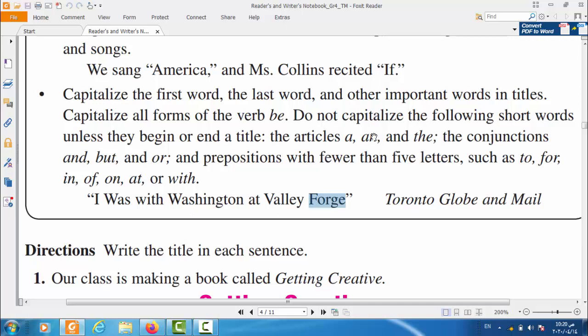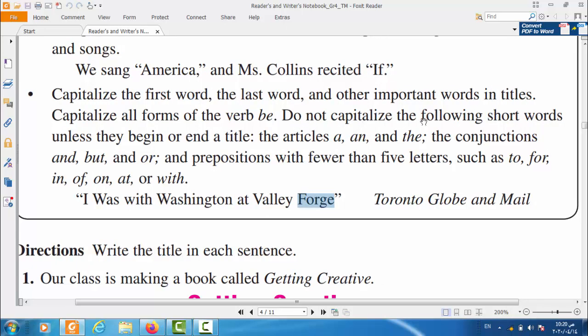What else? Yes, focus in here. Do not capitalize the following short words unless they begin or end a title. The articles a, an, and the. The articles a, an, and the, do not capitalize them, guys. Do not capitalize them if they come in the middle of the sentence or of the title.